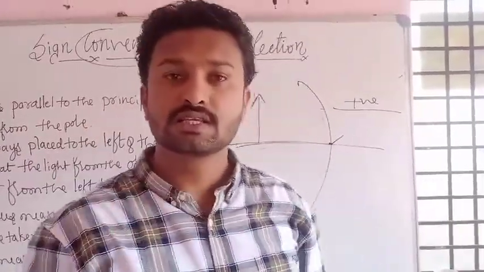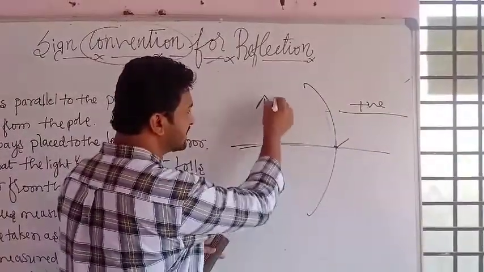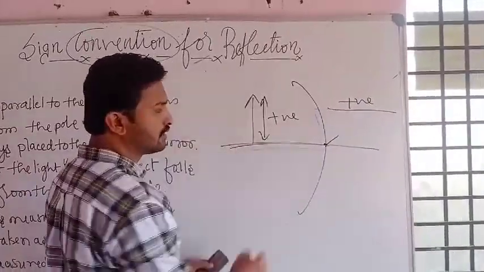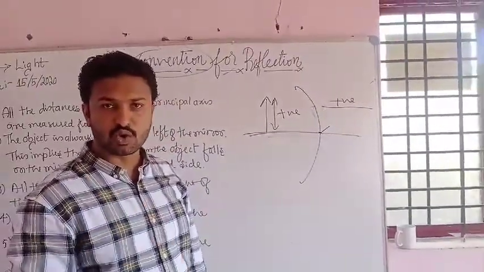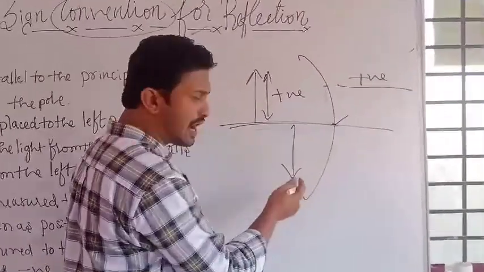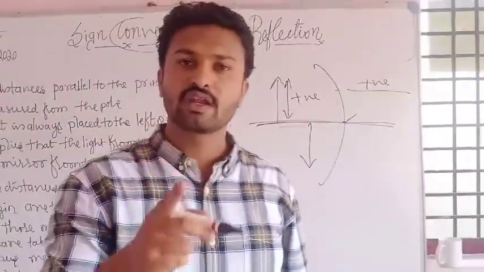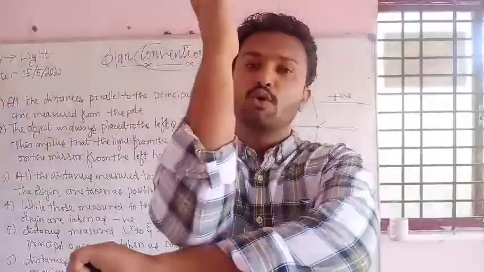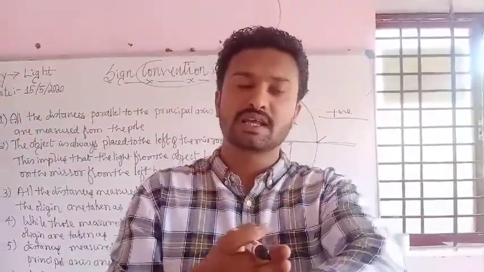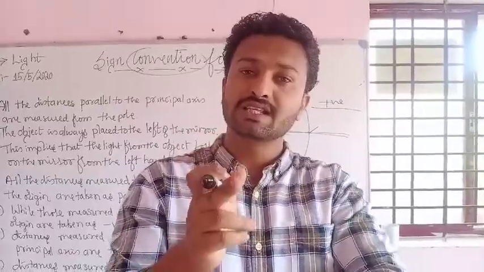Okay, this height is considered as positive. When your object is above and perpendicular to the principal axis, you have to consider it as positive.